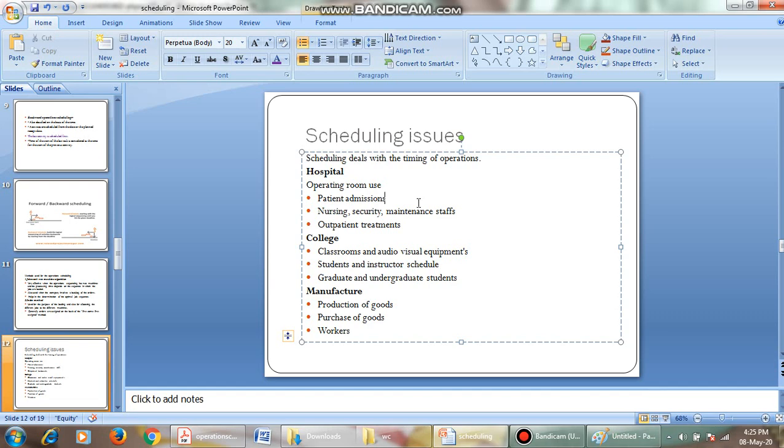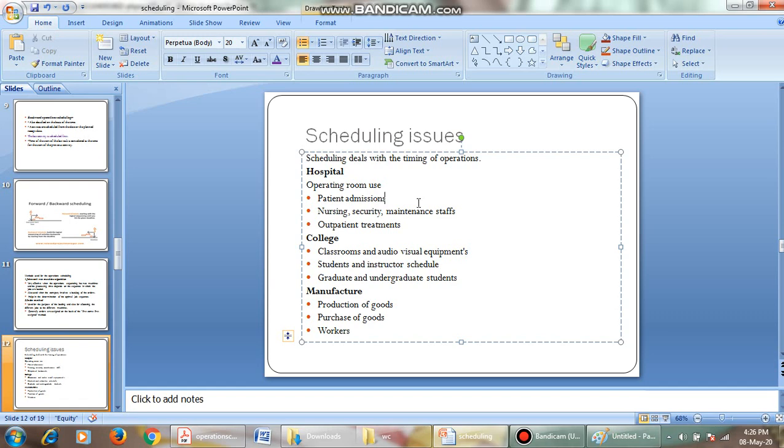Patient admission, nursing. For example, if on a particular day 10 patients are admitted for surgery, but there are only five or three operation rooms. And what about the staff? What about patient treatment? What about the doctors? How will we arrange all these things? These are some of the issues.